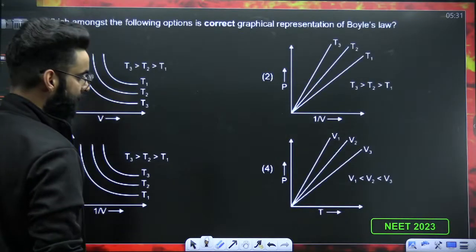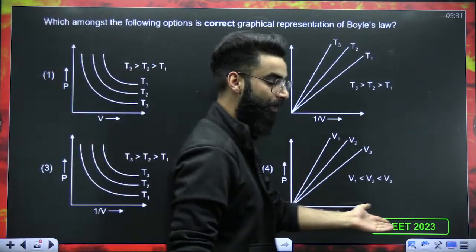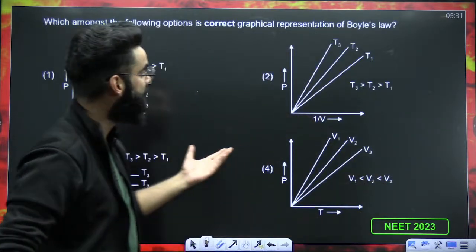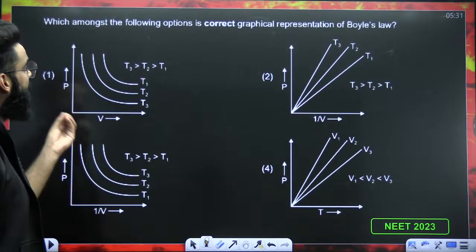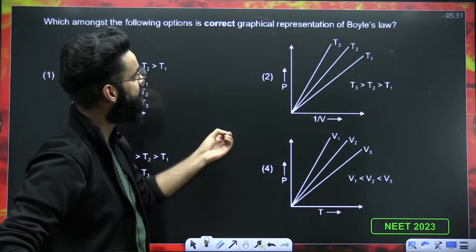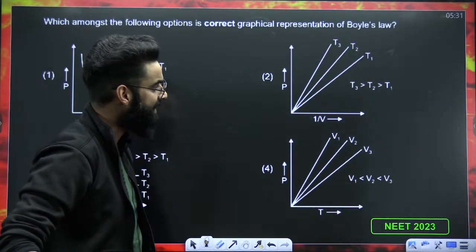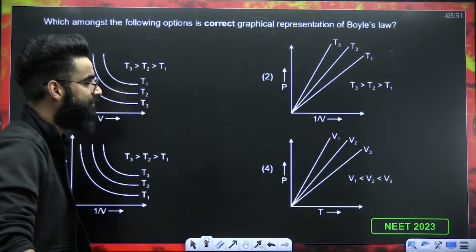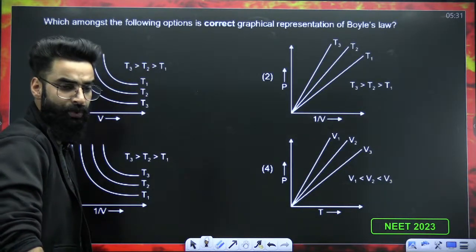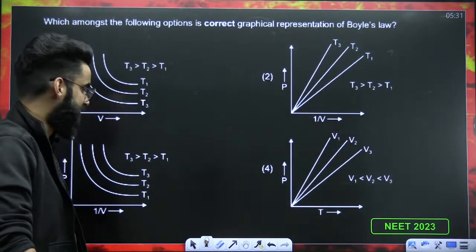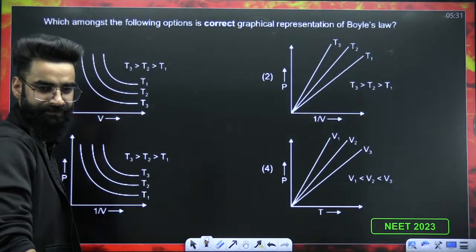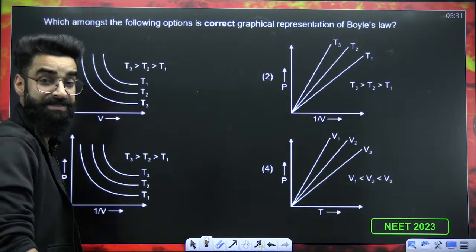By the way, this was a question which was asked this year, NEET 2023. Can't you solve this question now? Which among the following options is the correct graphical representation of Boyle's law? You need to answer this. We just did this question. Correct graphical representation of Boyle's law.